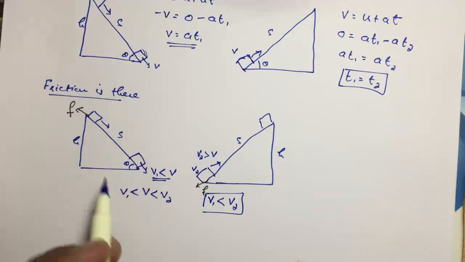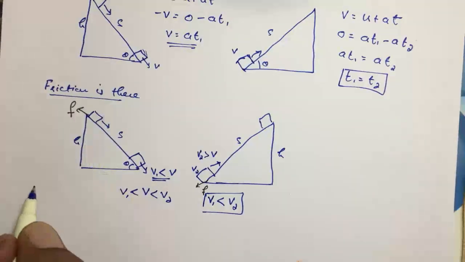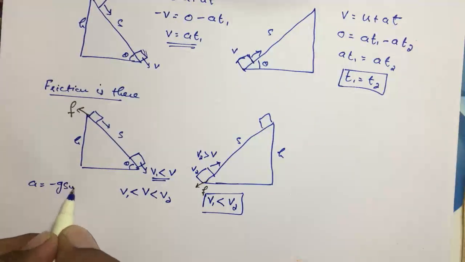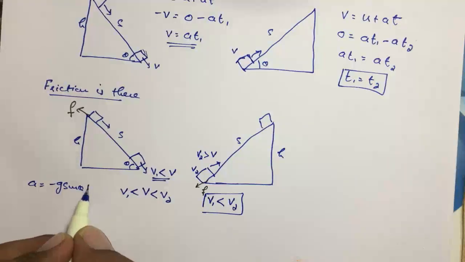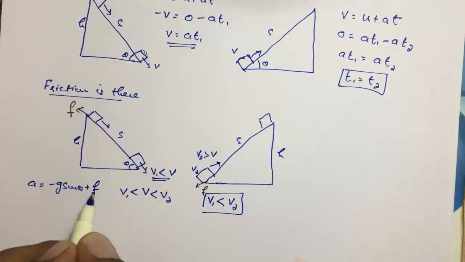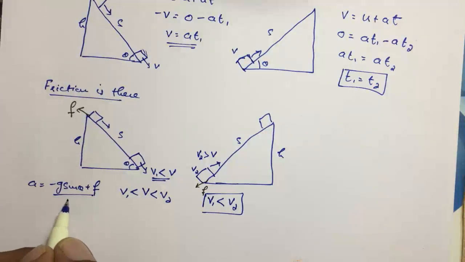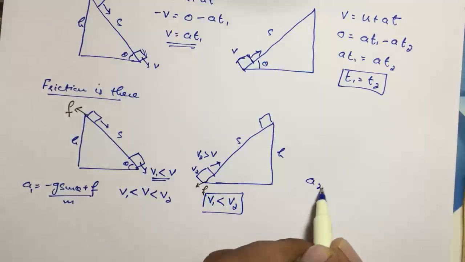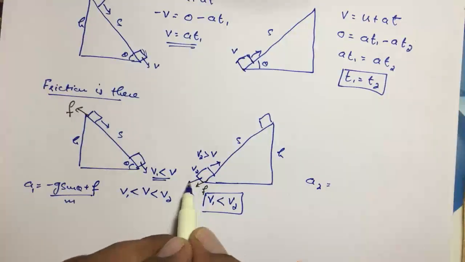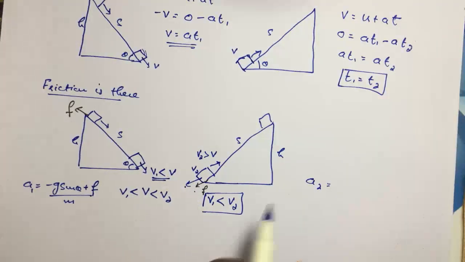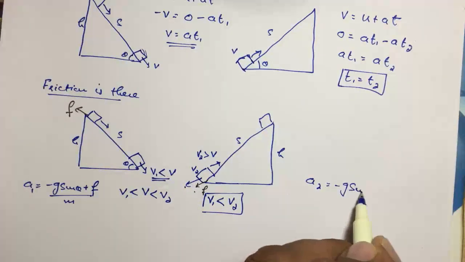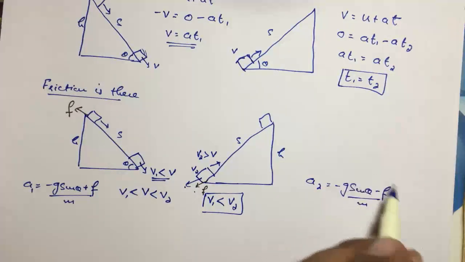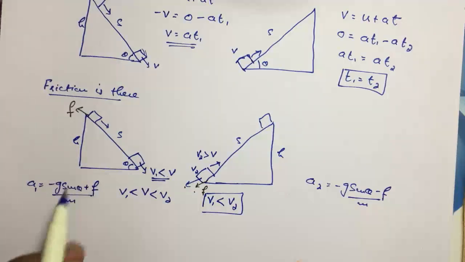In the first case, acceleration a1 is negative g sine theta downward, and friction is upward, so a1 is g sine theta minus f by m in magnitude. In the second case, acceleration a2 is negative g sine theta and negative f by m, so they get added in one case and subtracted in the other.